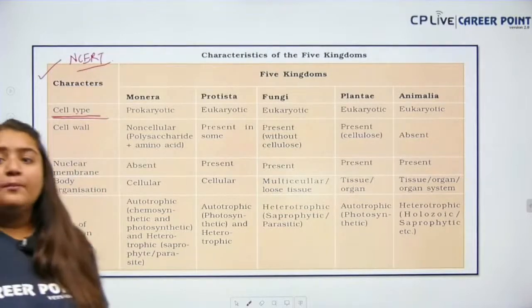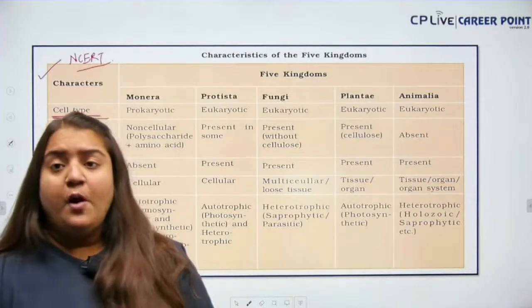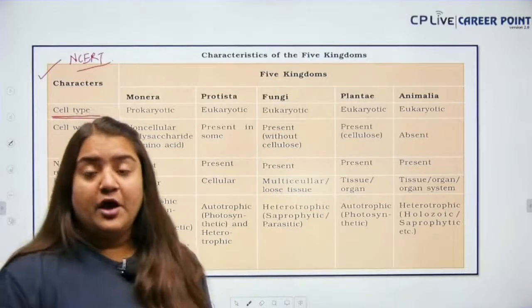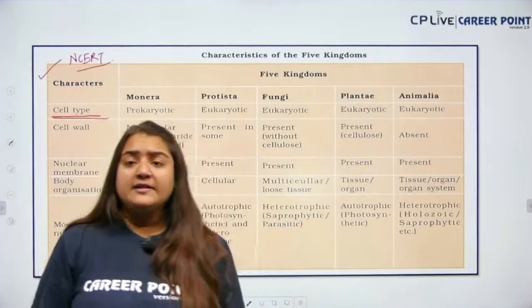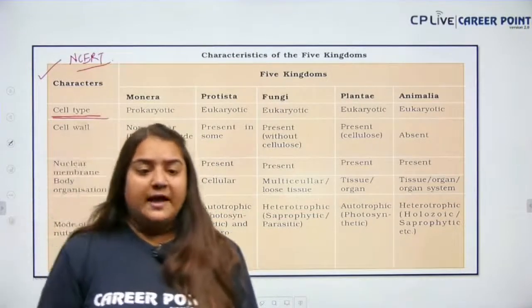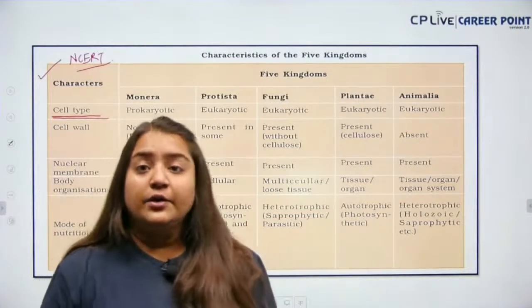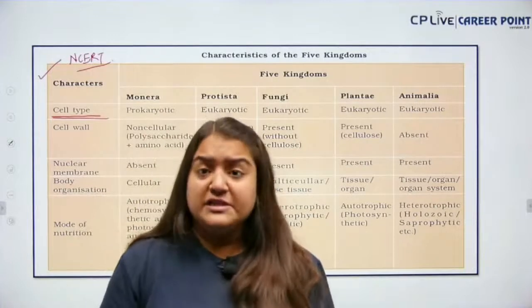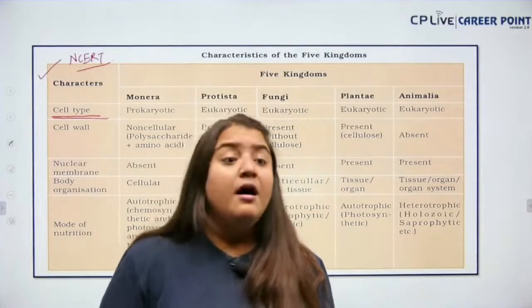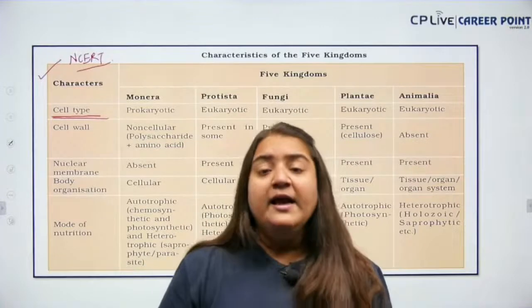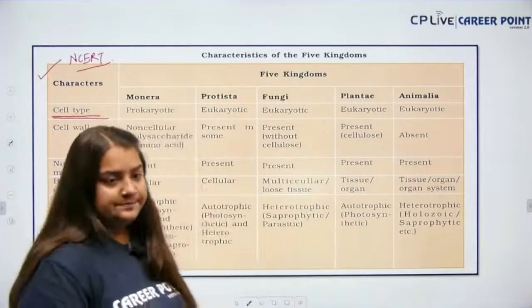The cell type is prokaryotic or eukaryotic. So you all know Monera belongs to prokaryotic, otherwise all other organisms belong to eukaryotic. That means Protista, fungi, Plantae, Animalia, they all are eukaryotic, but only Monera is prokaryotic.